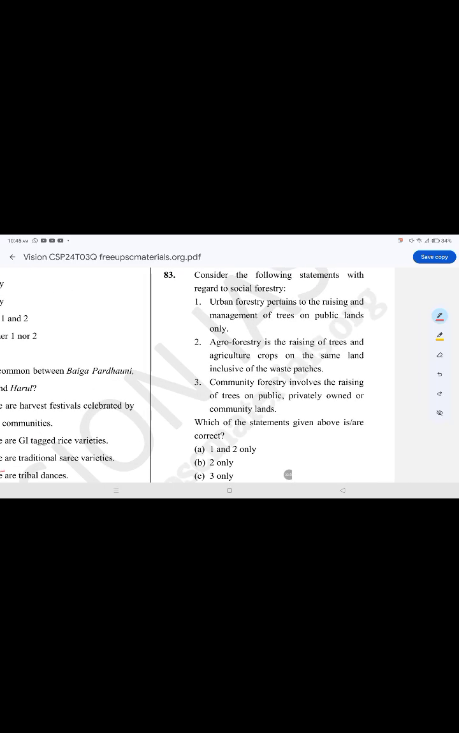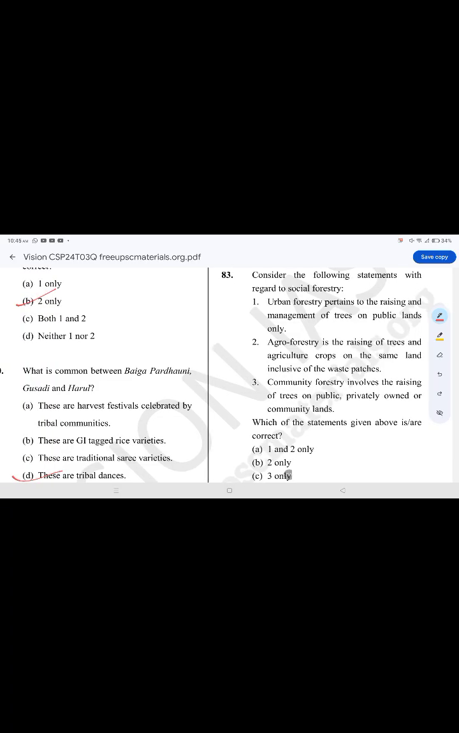Consider the following statements with regard to social forestry. The correct option is option B, 2 only. Agroforestry is the raising of trees and agricultural crops on the same land, inclusive of the waste patches. Community forestry involves the raising of trees on public, privately owned, or community lands. Urban forestry pertains to the raising and management of trees.